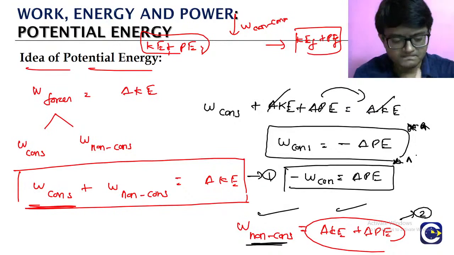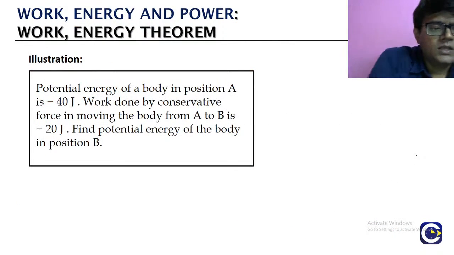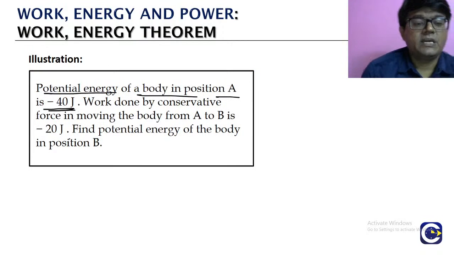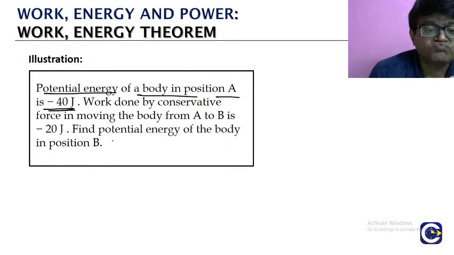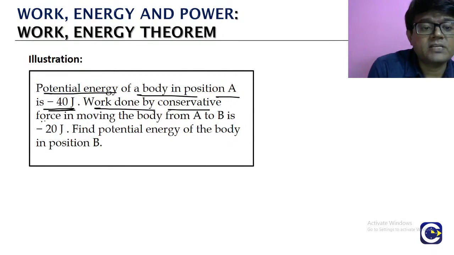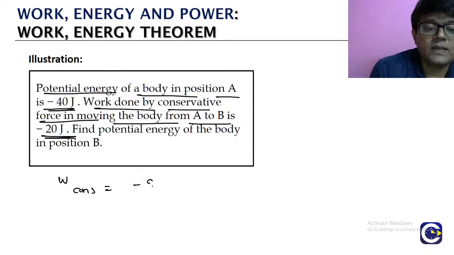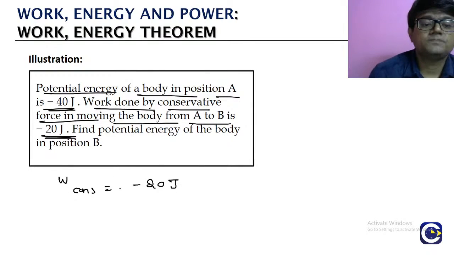Look, the potential energy of a body in position A is how much? -40 joules. Okay? Work done by the conservative force in moving the body from A to B is what? -20 joules.